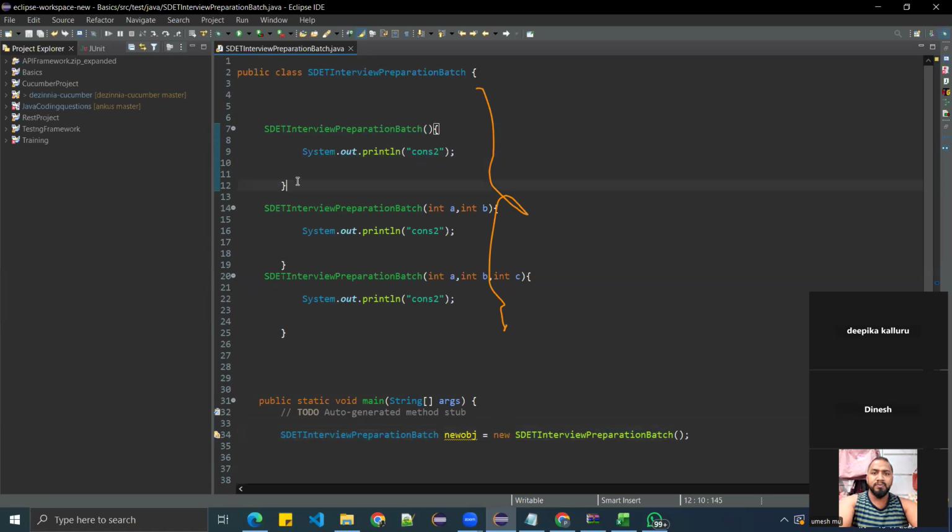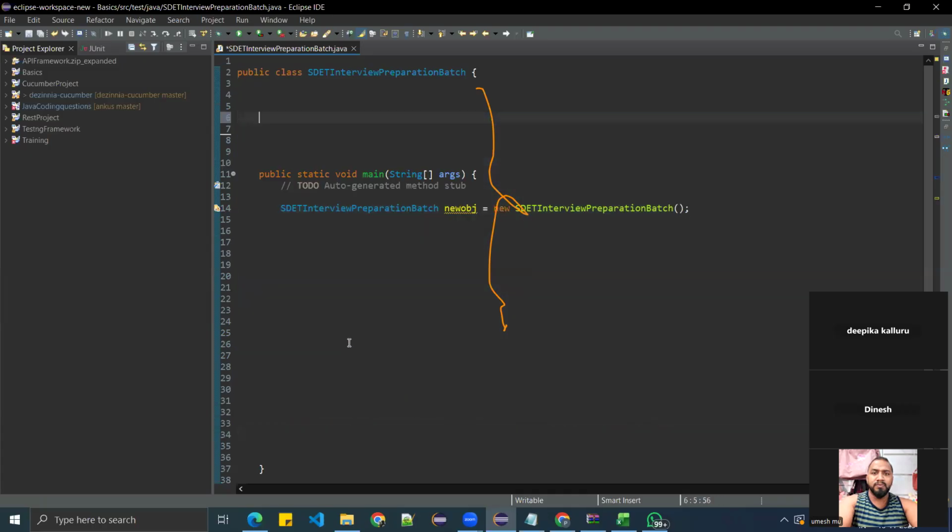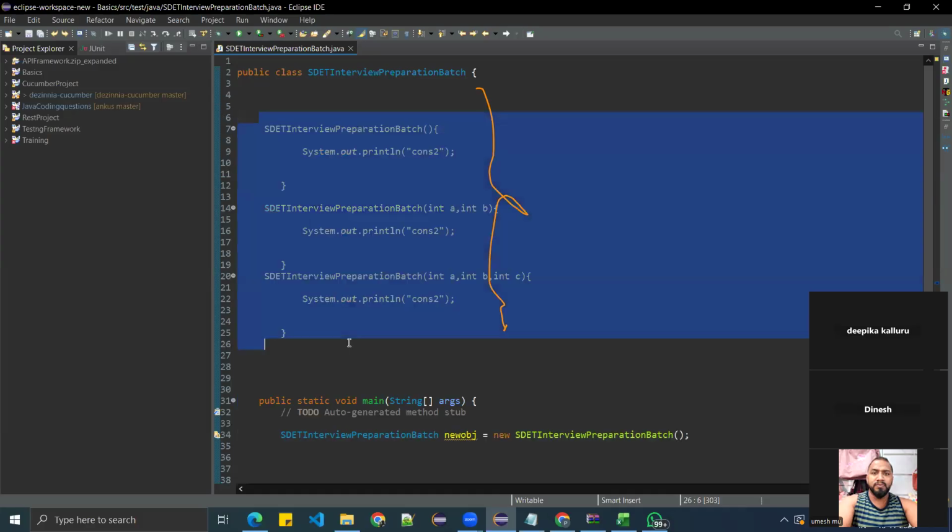Default constructor means when there is no constructor in the class, then the Java compiler will create one constructor, because Priyanka has not created any constructor. That is Java's job. When you have the constructor, then it will not take any headache on that.